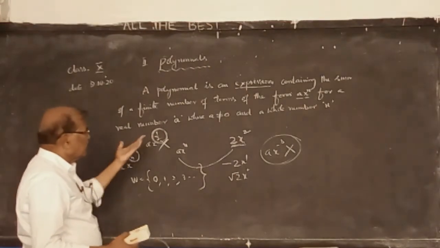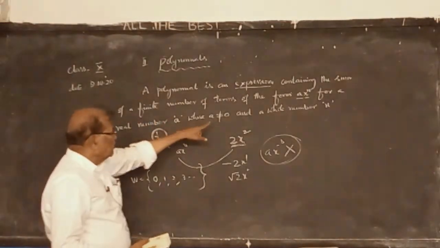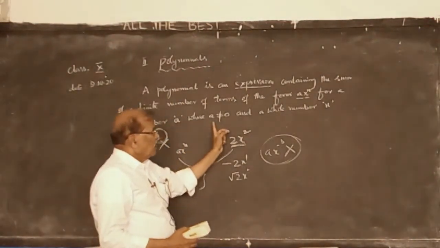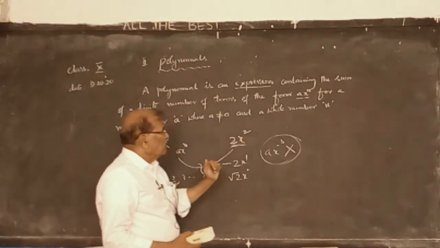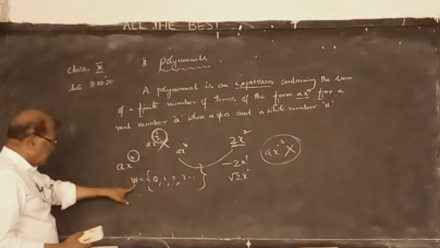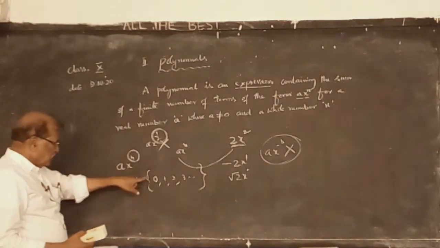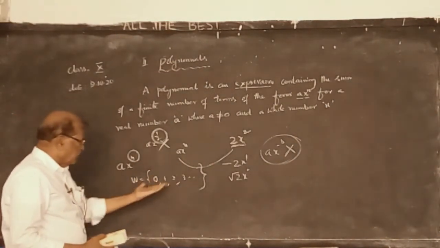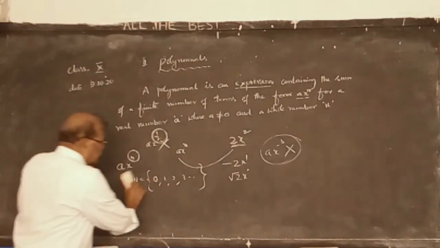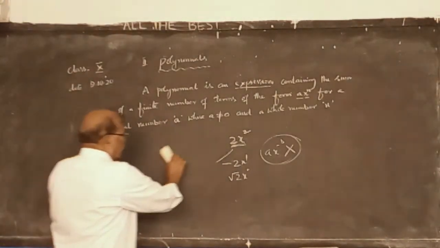Any number from the set of real numbers, but it should not be equal to 0. And what is the position of n? N must be a whole number. It should belong to 0, 1, 2, 3, any of them. So this is the definition of a polynomial.